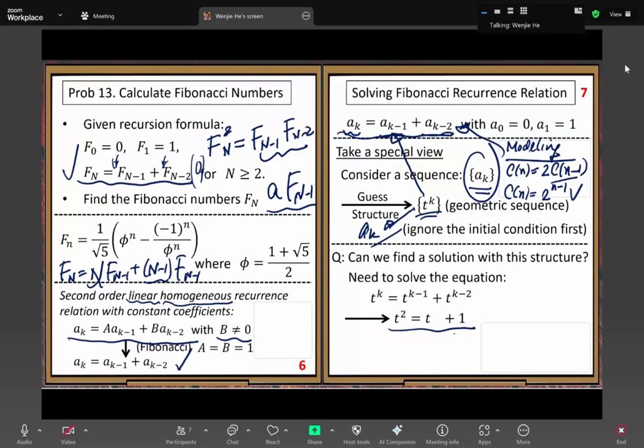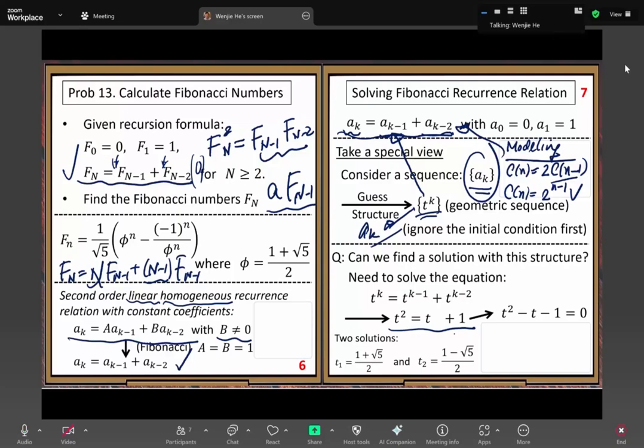Do you see this equation familiar? Quite familiar, with the property of what's it called? The golden ratio? Yes, exactly, the golden ratio property. Then we can find two solutions, t1 and t2.